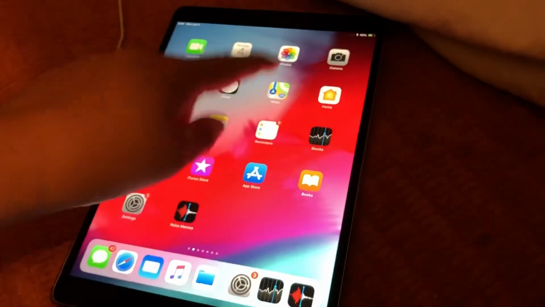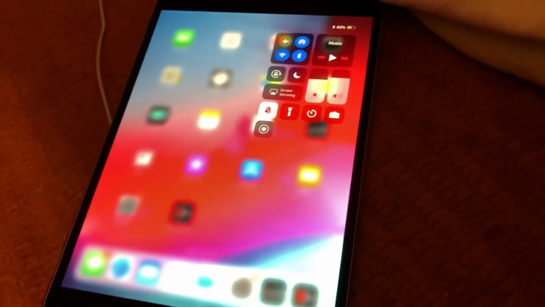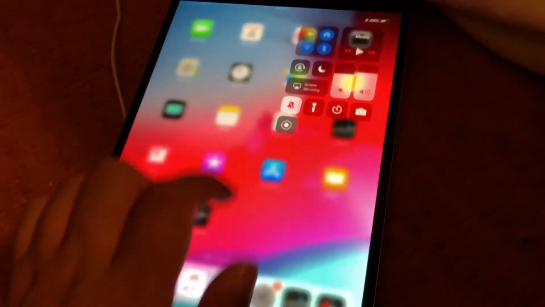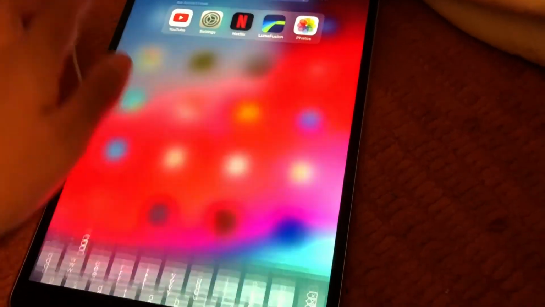So maybe these are some software changes meant for the iPad 10 or iPad bezel-less version coming in the fall, perhaps? I'm not really sure, but I thought I'd throw that out there and show you that they moved that around in case you download it.